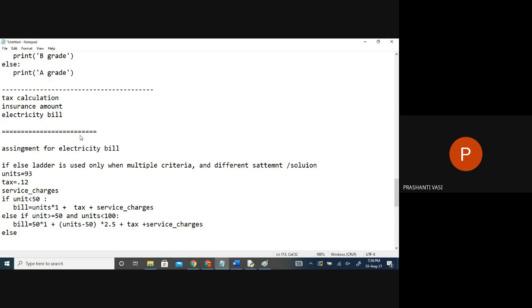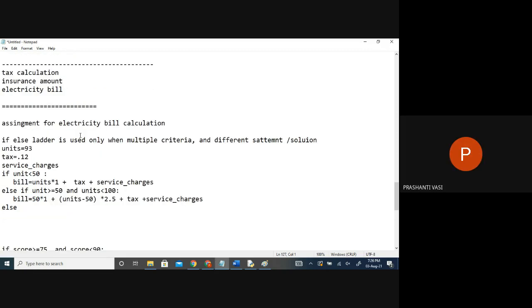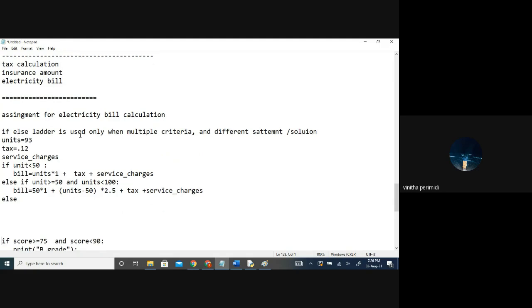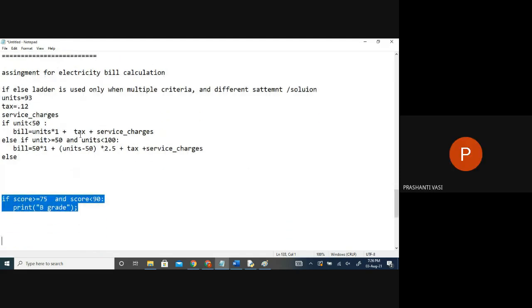Is this concept clear? Yes, ma'am, the concept is clear, ma'am. Let's try it. Yeah, that's what you have to execute. That only will teach you something.